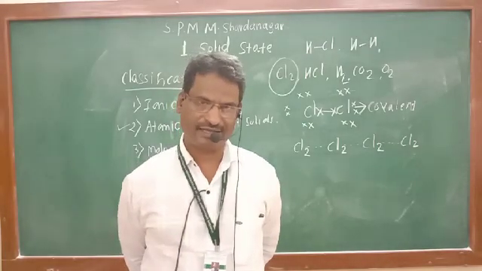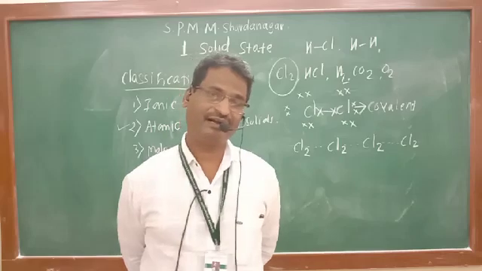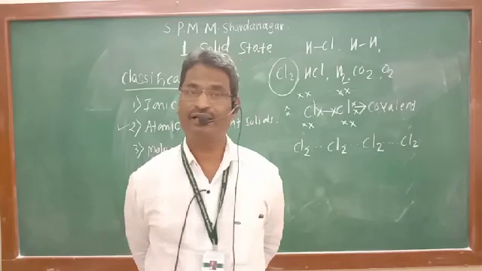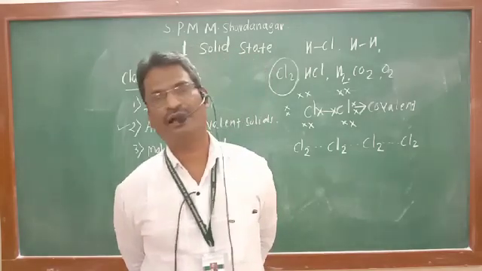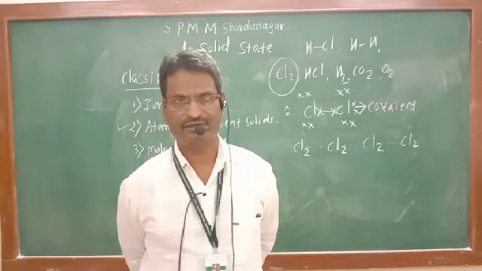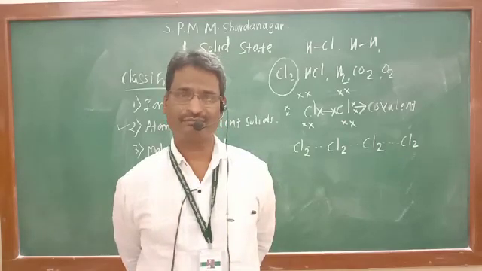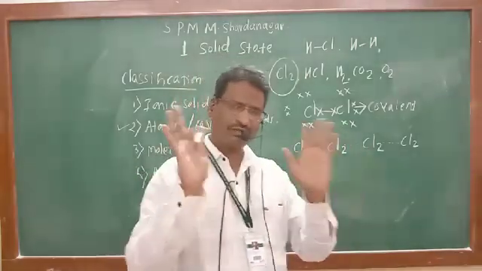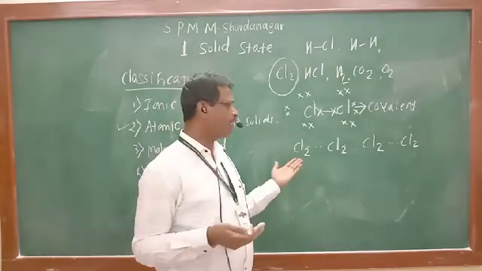Dipole forces of attraction, then ion dipole forces of attraction, dipole induced dipole forces of attraction, London forces of attraction or dispersion forces of attraction, then hydrogen bonding. So all those are present depending on the molecule.